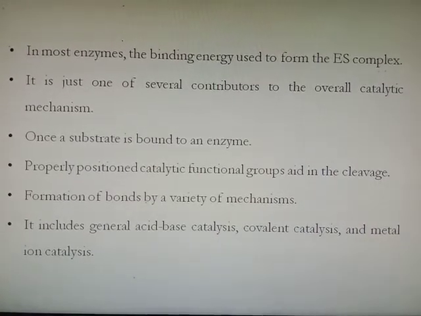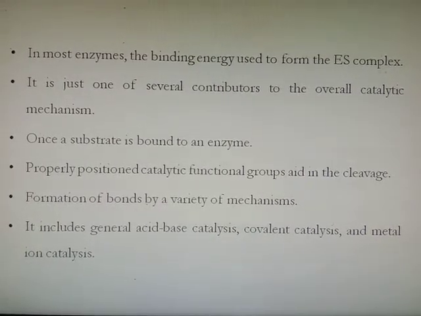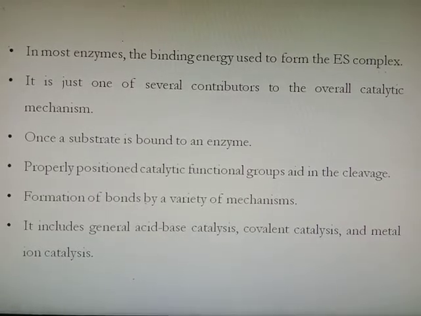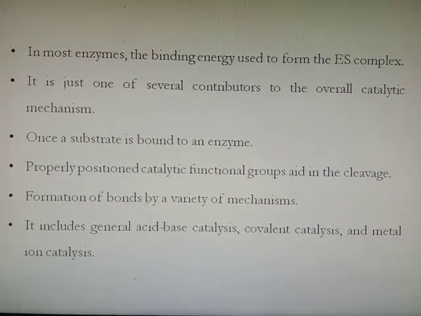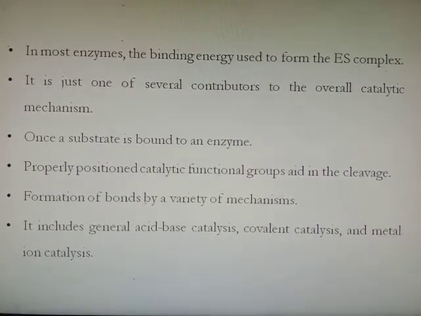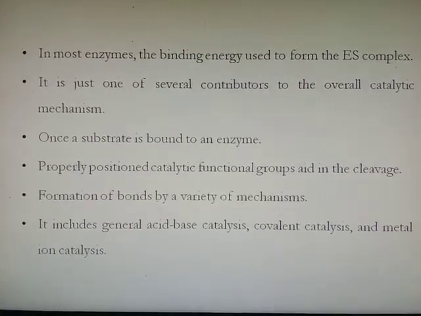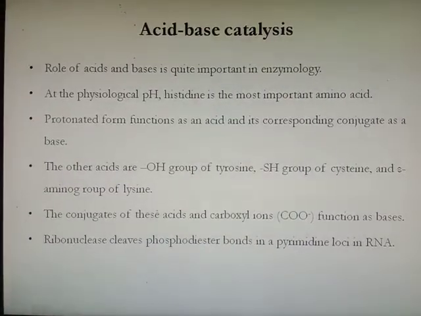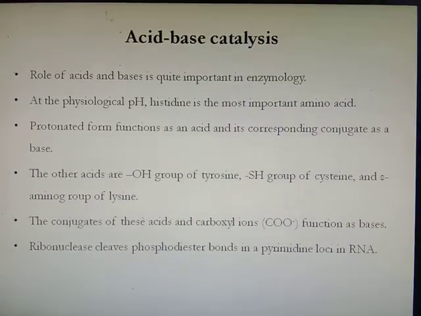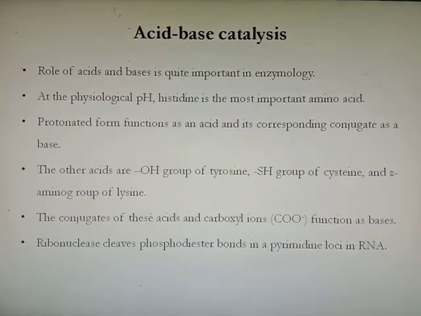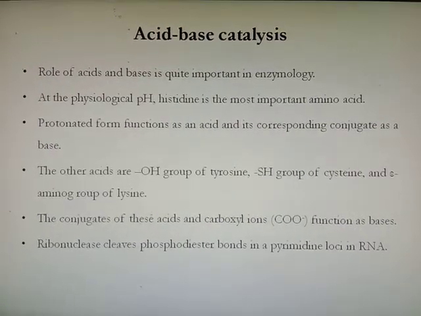When the substrate is bound to the enzyme, acid-base, covalent, or metal ion catalysis takes place and the substrate is converted into product. So first is acid-base catalysis, which takes place when the substrate is bound to the enzyme.